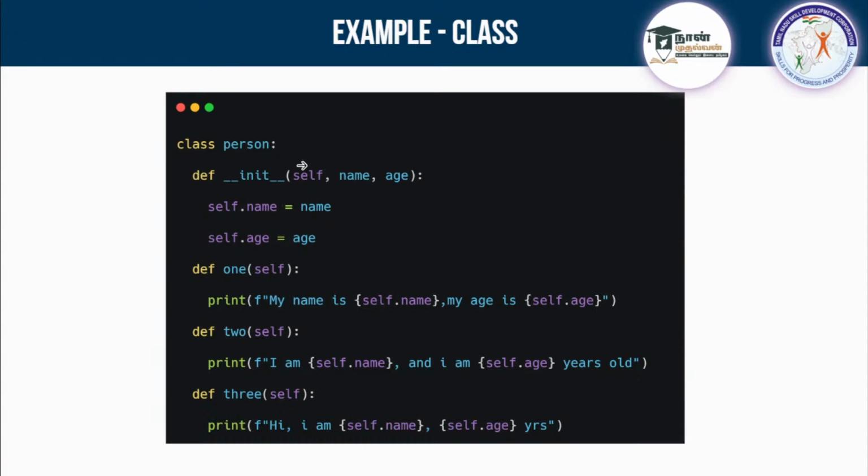So I am passing the self also here, and what is self? Self is that instance, which will be the object only. So using self, I am storing self dot name equal to name. The name I am getting, I am storing it in self, and the age I am getting, I am storing it in self. So both name and age are now stored in self with the help of double underscore init. Whenever you run this class with the help of an object, this double underscore init will instantiate and run first, and all these variables will be stored in this object self.